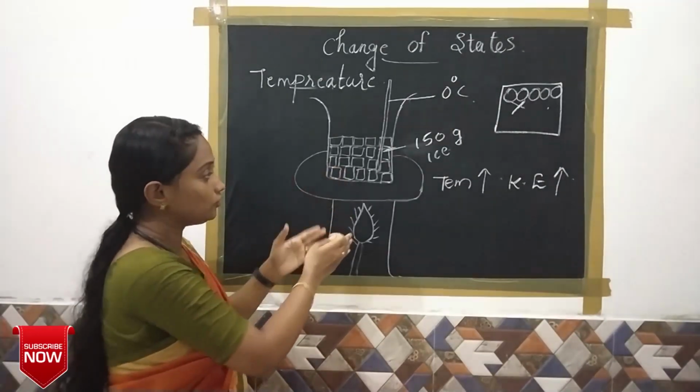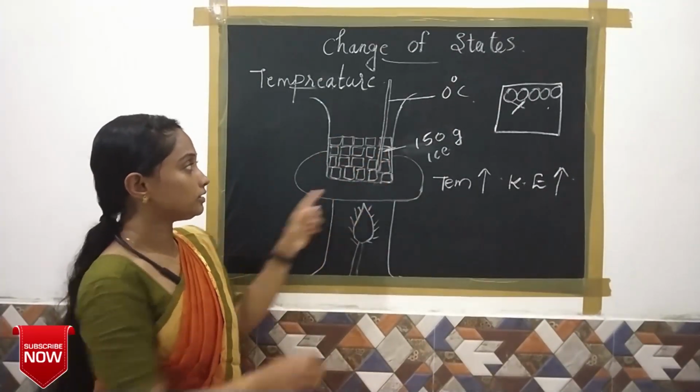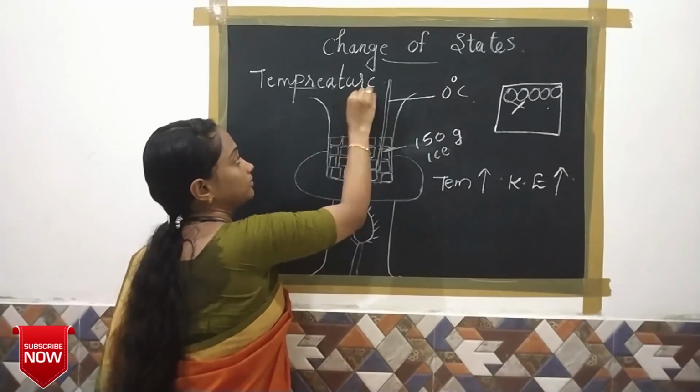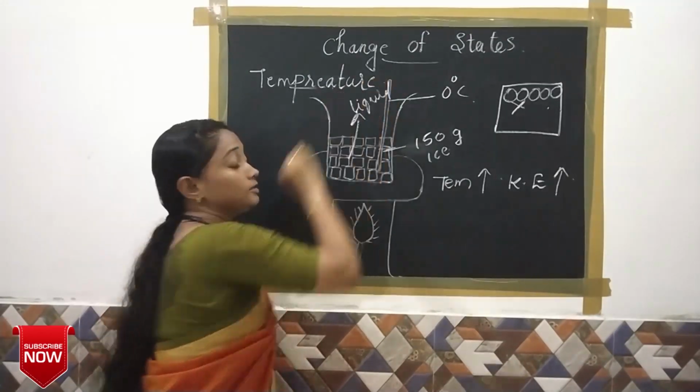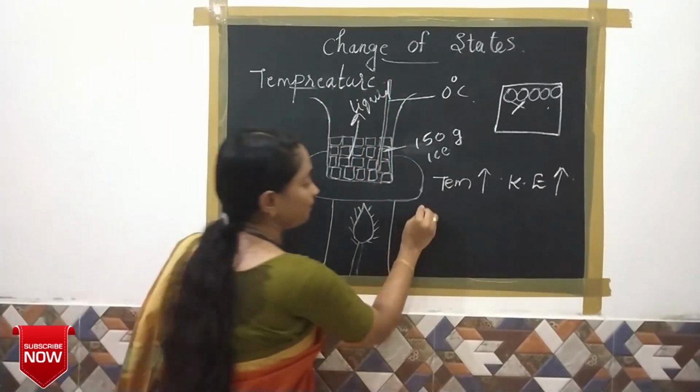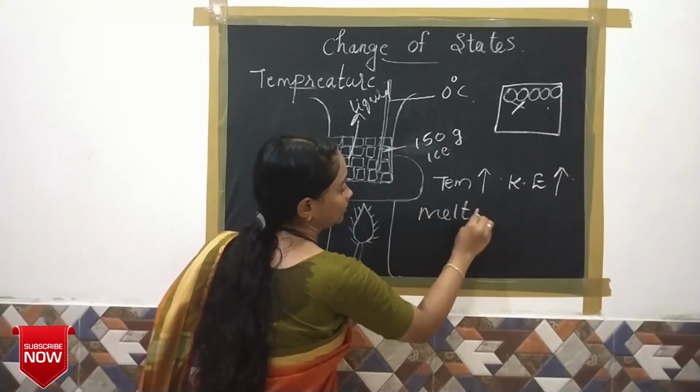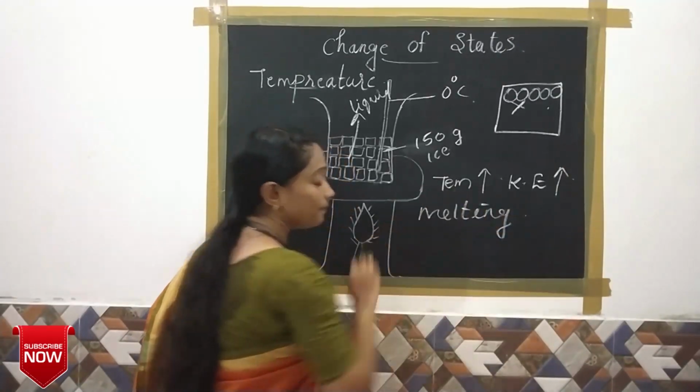So at this stage we can say the solid substance has changed into liquid, and this process is named melting.